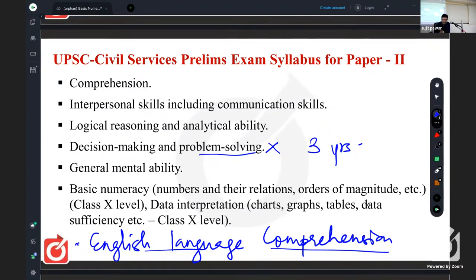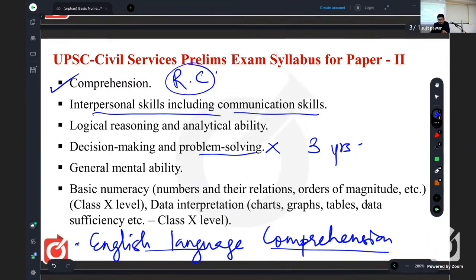So what are those 3? Comprehension, that is reading comprehension, is one. Along with interpersonal skills including communication skills are also included in reading comprehension. These are related to paragraphs and questions, right? Then logical reasoning and analytical ability is one, general mental ability is second.